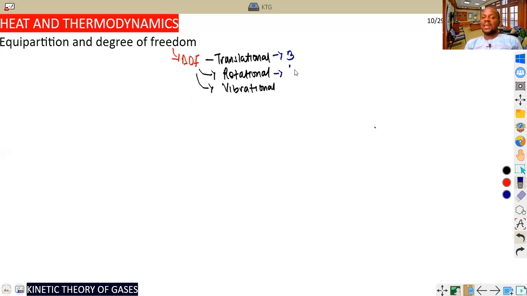We have linear rotational, whereby the degree of freedom is taken to be 2. And we have another case we call non-linear, for monoatomic gas and diatomic gas. You should know that for non-linear, we take the degree of freedom to be 3. So translational degree of freedom is taken to be 3. Rotational degree of freedom is taken to be 2.